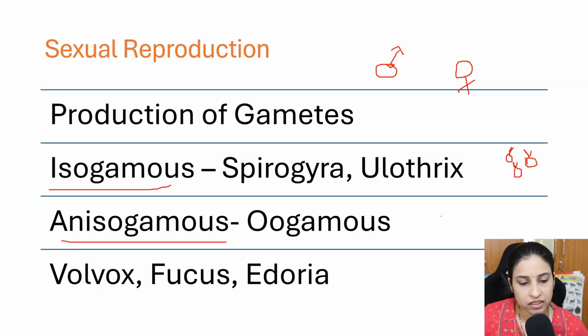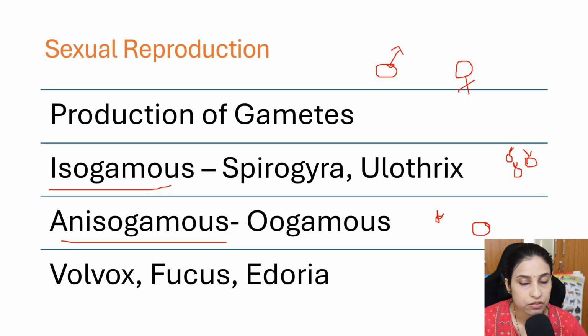And another type is anisogamous. Anisogamous means different types of gametes are present. That is, the male is motile with flagella, but the female is bigger than the male gamete and is non-motile. This is observed in the case of Volvox, Fucus and Oedogonium. We can observe the anisogamous condition where the two gametes are of different sizes. One is motile and the other is non-motile. In the case of isogamous, both gametes are of similar size and shape, and if they are motile, both are motile. If they are non-motile, then both are non-motile.